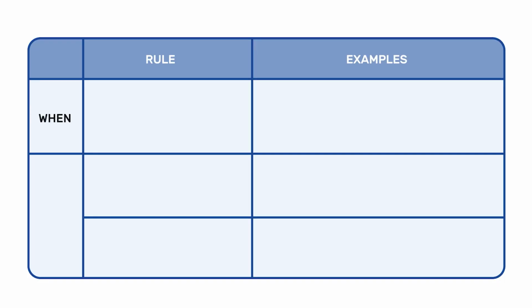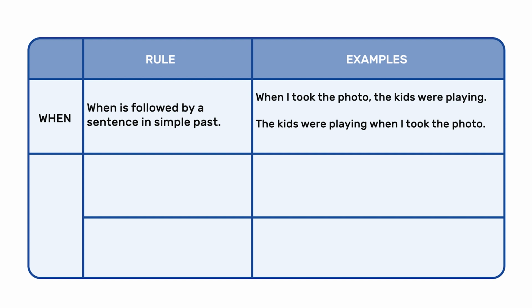We often use past continuous and simple past in the same sentence. And when it happens, we are going to use connectors or links like when or while. When is followed by a sentence in simple past. Let's see an example. When I took the photo, the kids were playing.